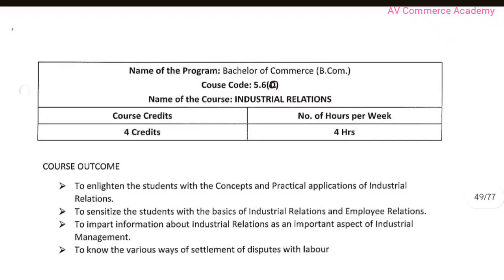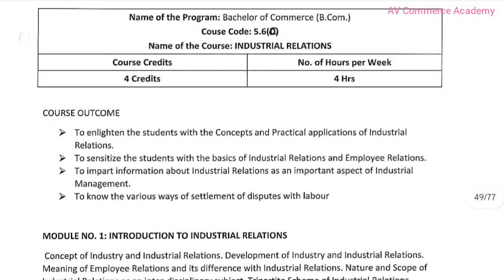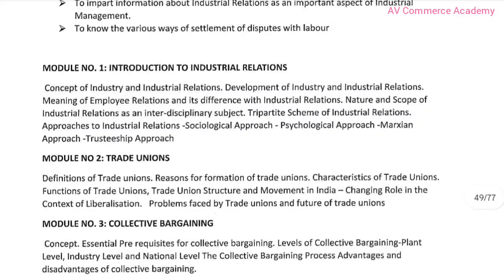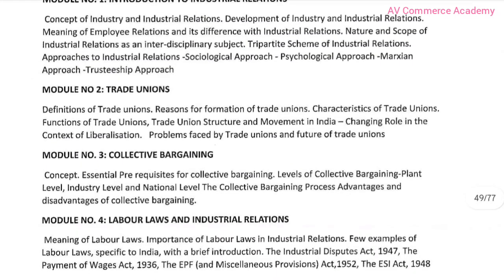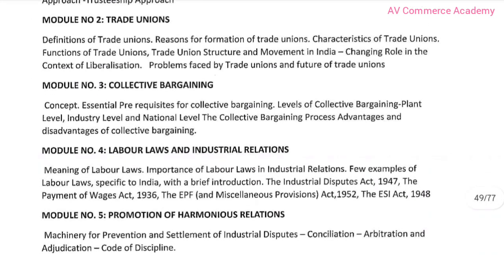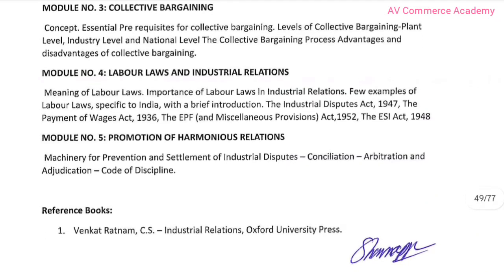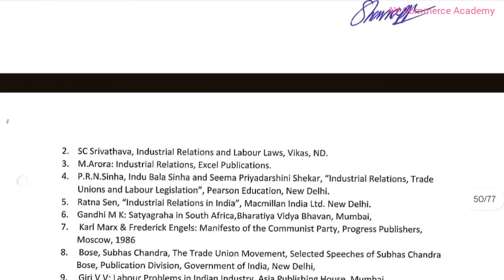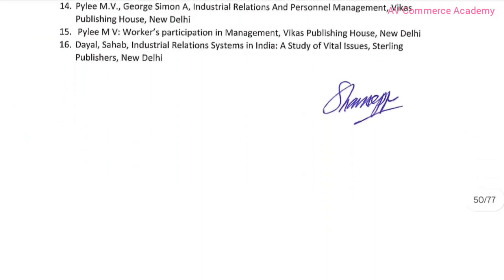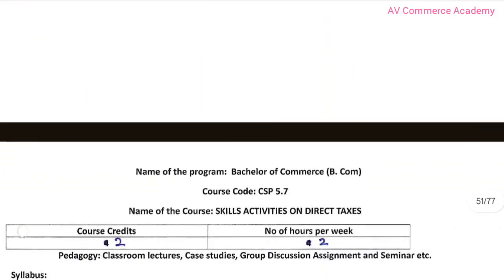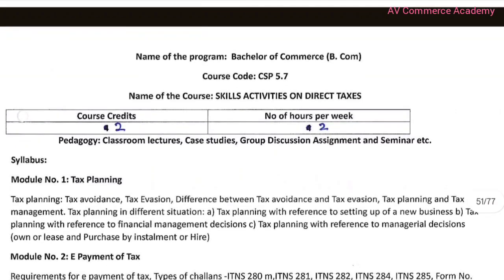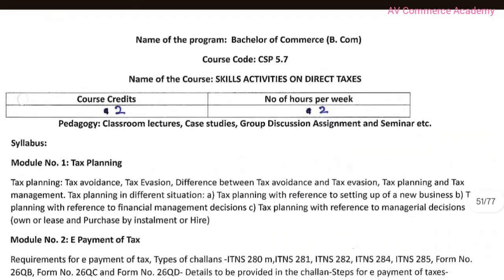And here is the next one, it is the industrial relations subject. First chapter, it is introduction to industrial relations, trade union, collective bargaining. And fourth chapter, it is labor law and industries. And fifth chapter, it is promotion of harmonious relations. And here are book references. And next, it is skill activities on direct tax. It is the last subject for the fifth sem.